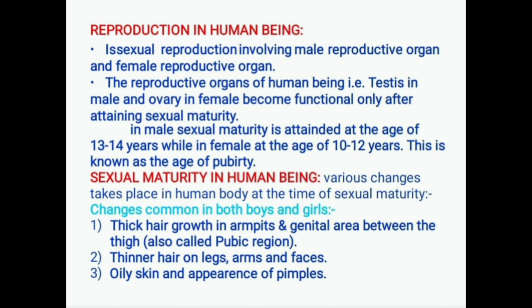Changes common in both boys and girls: thick hair growth in armpits and the genital area between the thighs, also called the pubic region; thinner hair on legs, arms and face; oily skin and appearance of pimples.